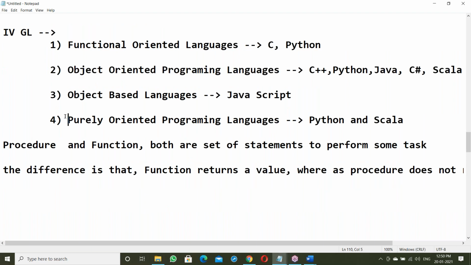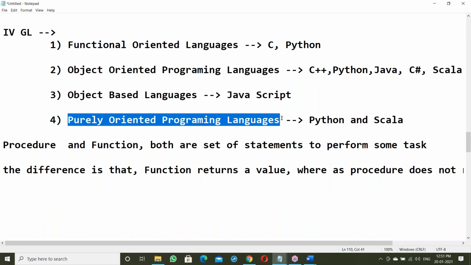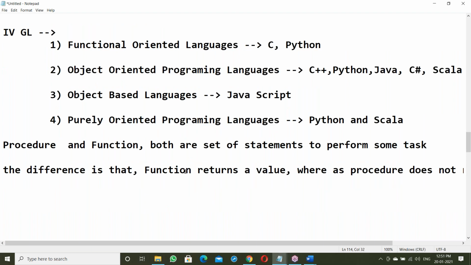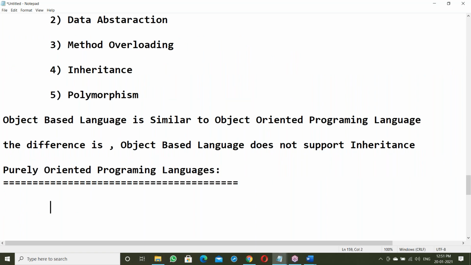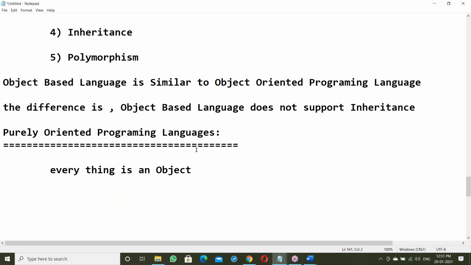Okay, fine. Next, purely object-oriented programming. So, what is purely object-oriented programming? Yes, here everything is an object. What does it mean? Everything is an object. What does it mean?